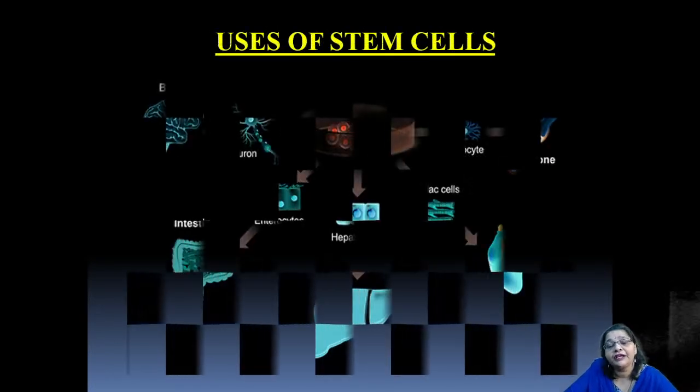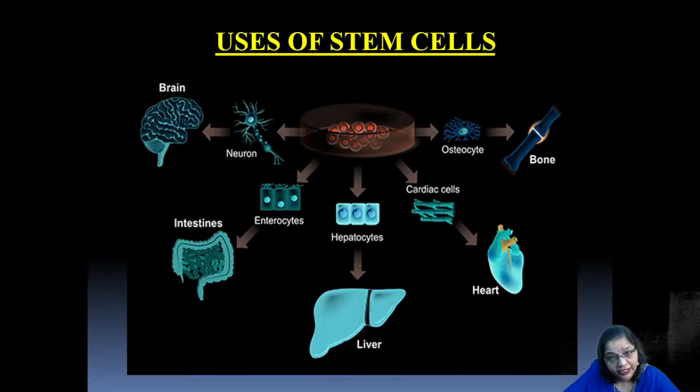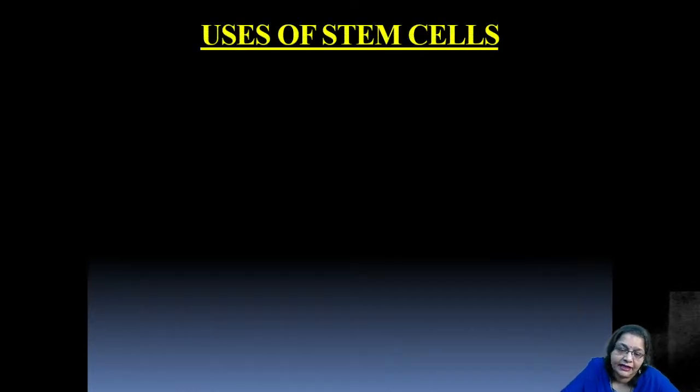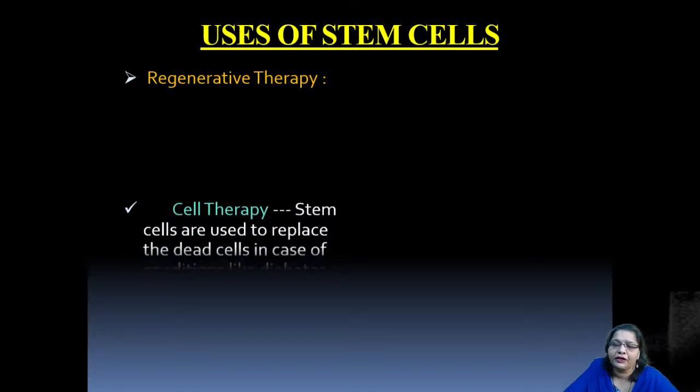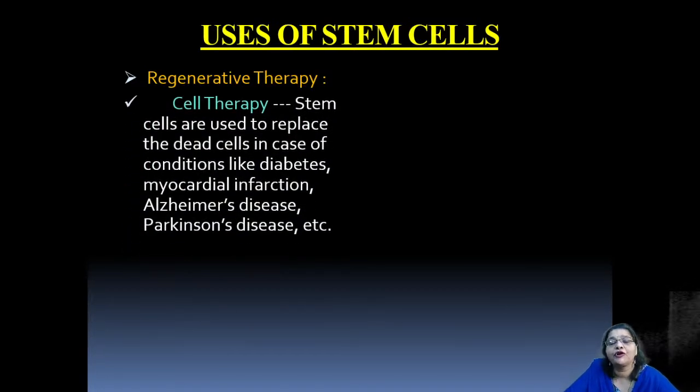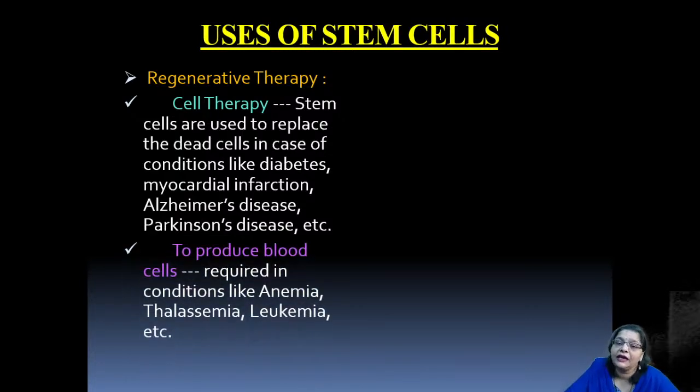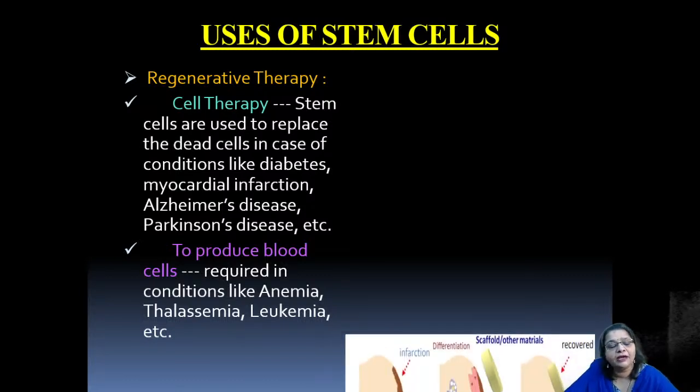The stem cells are generally used in the formation of various organs like the brain, the liver, the heart, the bones, or different types of cells like the hepatocytes, the neuron cells, the bone cells, the cardiac cells. Another use of stem cells is regenerative therapy, under which we saw cell therapy, in which stem cells are used to replace dead cells in conditions like myocardial infarction, diabetes, Alzheimer's disease, Parkinson's disease, etc. They are also used to produce cells for conditions like anemia, thalassemia, leukemia, etc.